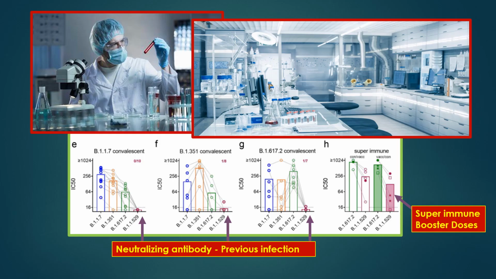These graphs, E, F, and G, demonstrate laboratory convalescent neutralizing antibody activity after a previous COVID infection with other variants against Omicron. As demonstrated, there's almost no neutralizing activity of that post-natural infection convalescent antibody against Omicron. Graph H demonstrates the significant neutralizing antibody activity against Omicron of super-immune individuals like those receiving booster doses of COVID vaccine.